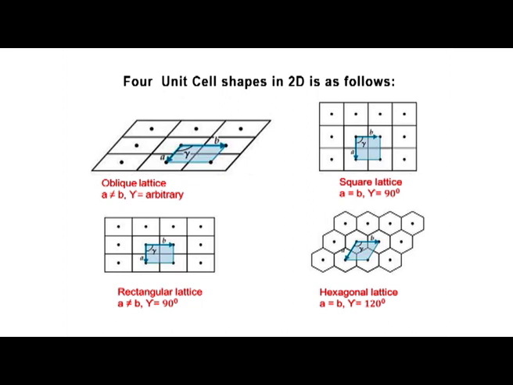In rectangular lattice, A not equal to B and gamma equal to 90 degree. In hexagonal case, A equal to B and the angle between them, gamma, is equal to 120 degree. So, they are the 4 unit cell shapes in the 2 dimensional case.